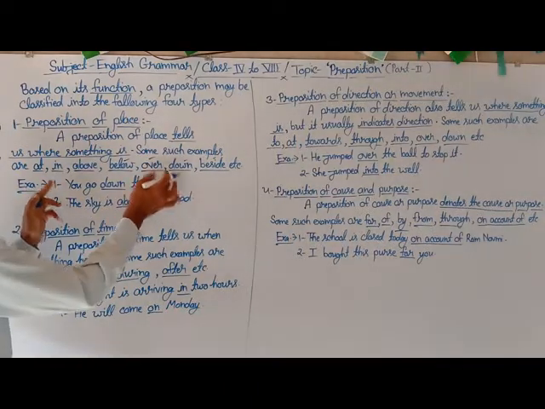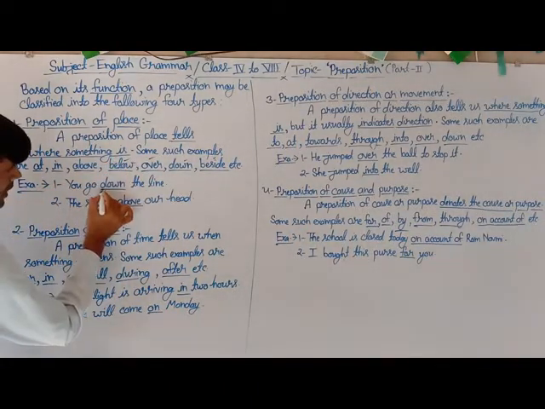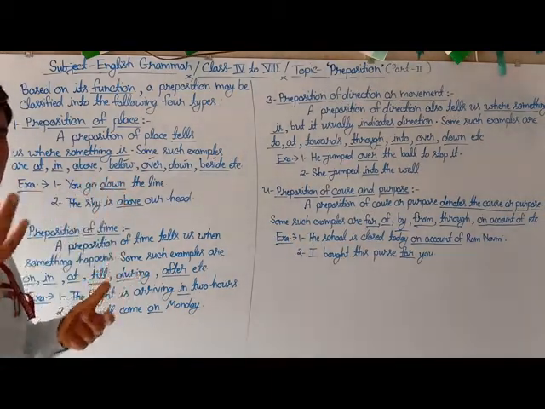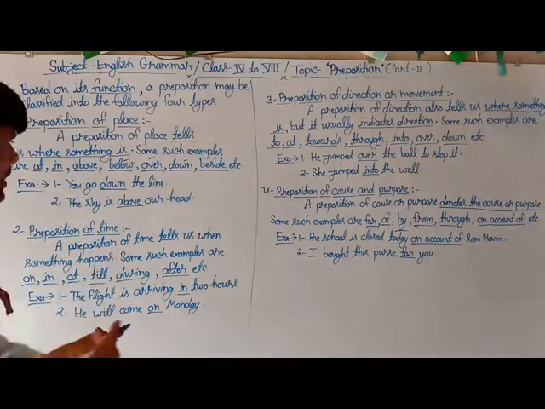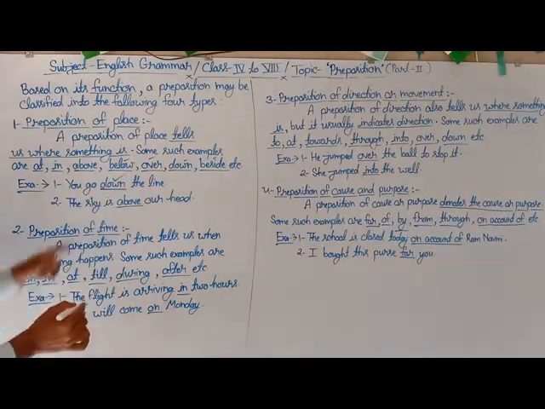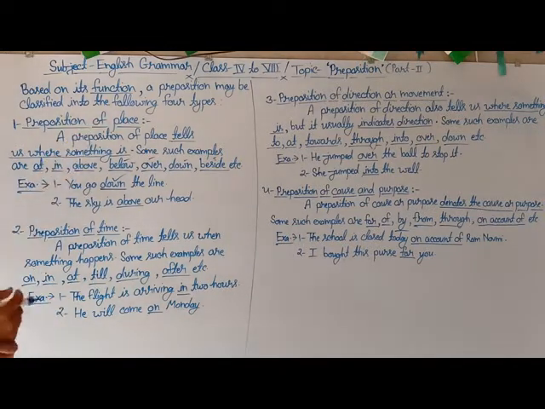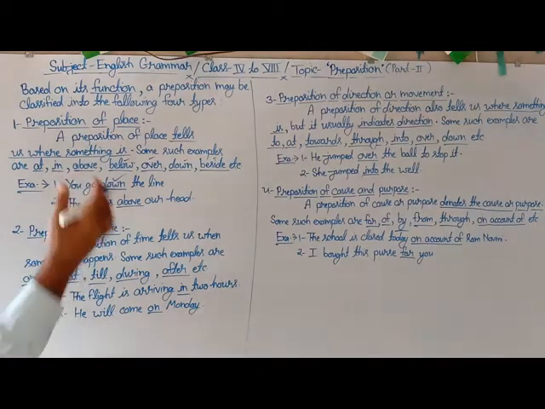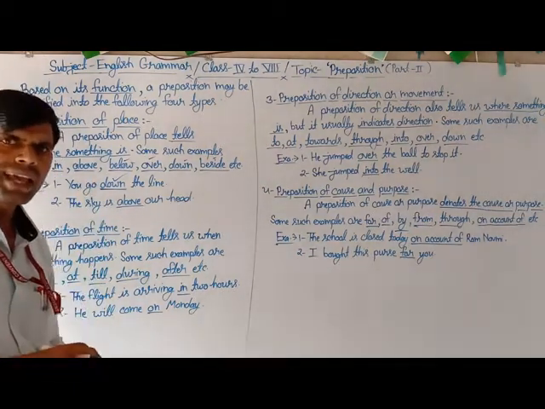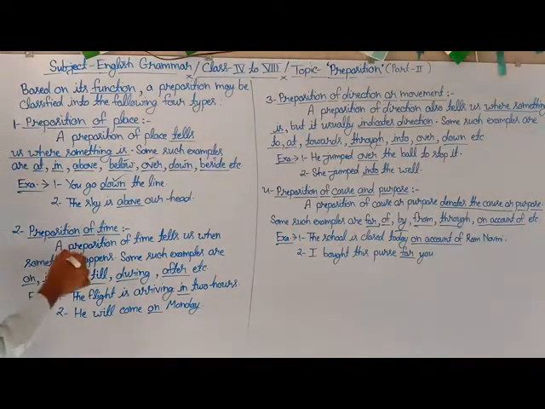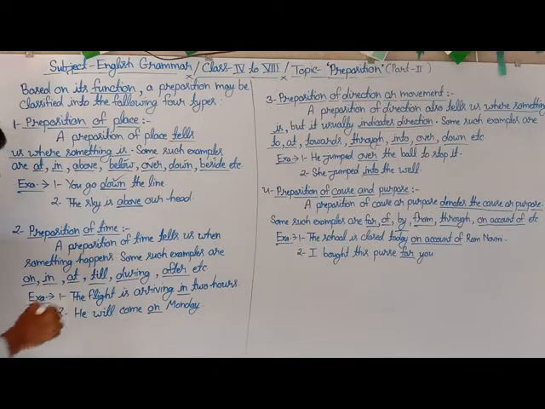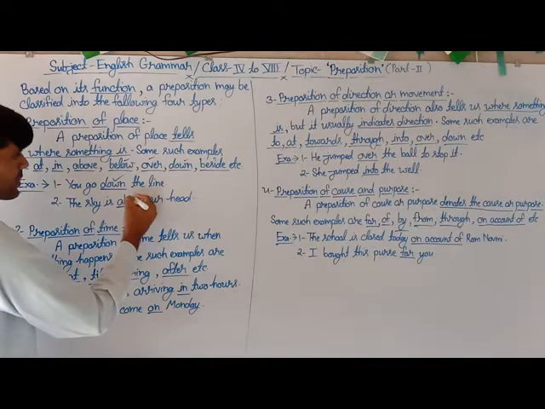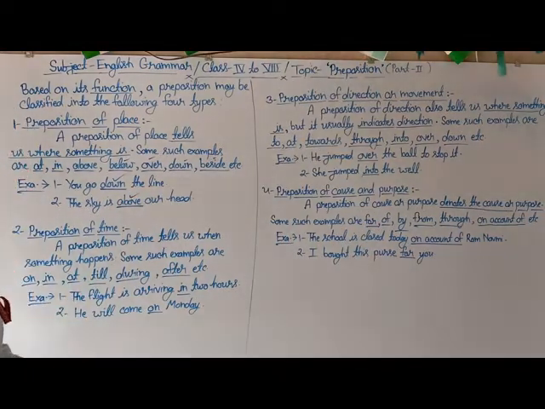Here in the first example, the underlined word down is used to show the sense of where something is, or where something happens. So this is counted as a preposition of place. And here is the second sentence: the sky is above our head. Here in the second example, the underlined word above is a preposition which tells us where something is. So this is also counted as a preposition of place.